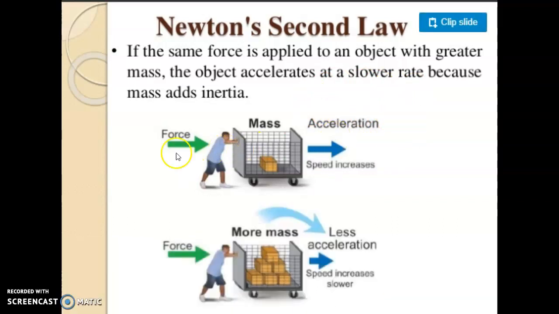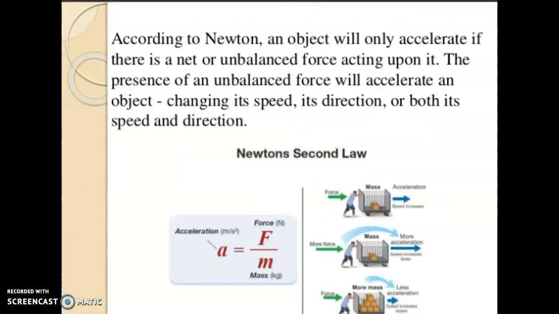Here is a person who is applying a force on a carton. Here is only one carton, here are 6 cartons. If he is applying the same force, in which case will the acceleration be more? Obviously in the first case the acceleration will be more. So this diagram illustrates Newton's second law of motion.